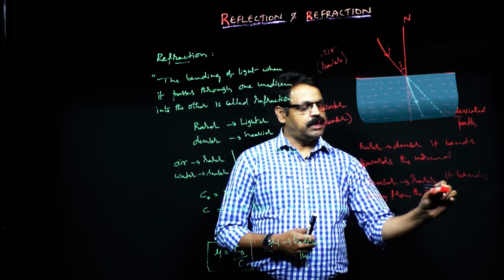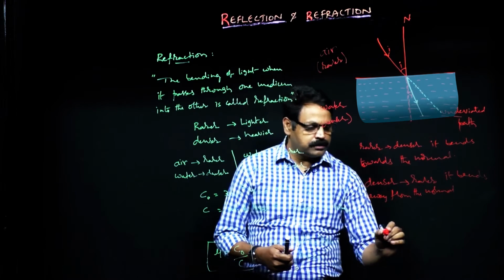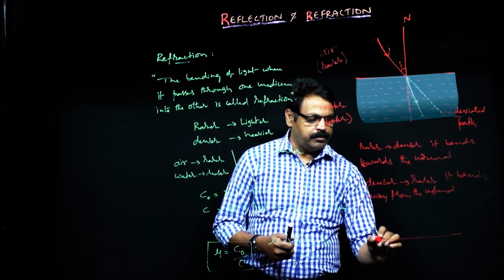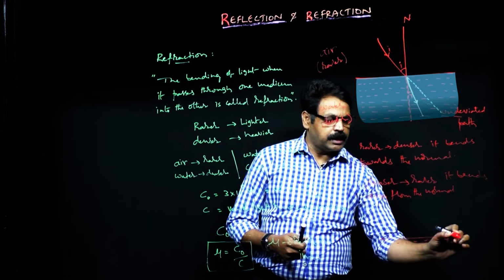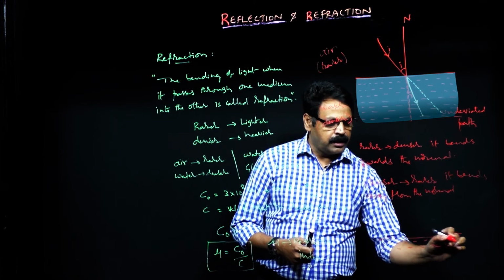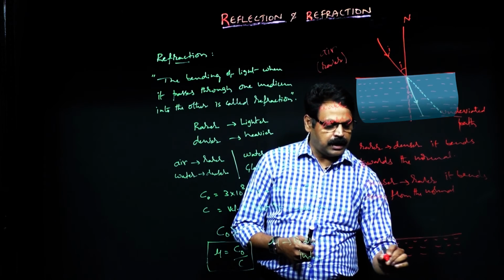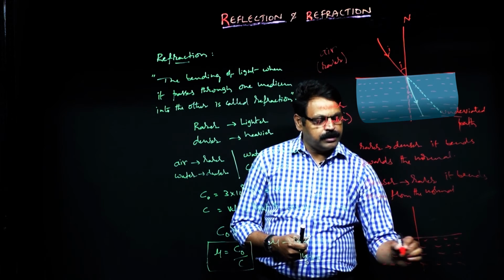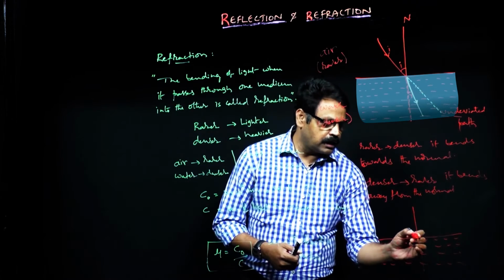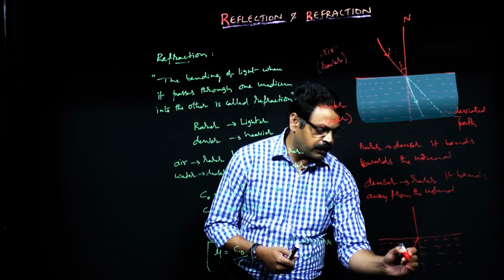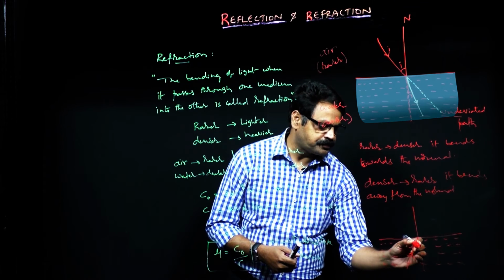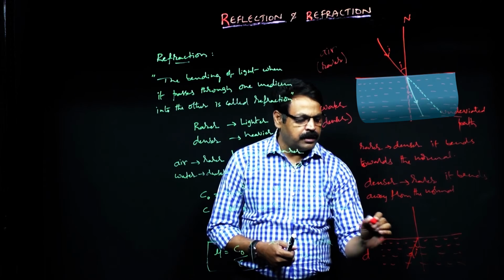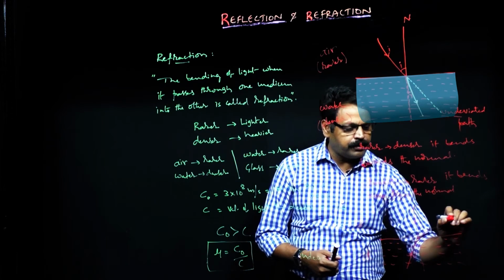So how can you take the case of this? Here is the denser medium. Let us say a bulb is kept inside the denser medium. As an example, I can consider a light emerging out of the illuminated body, and the ray is striking the normal with an angle I. Then, since it is moving from denser to rarer, it will bend away from the normal.